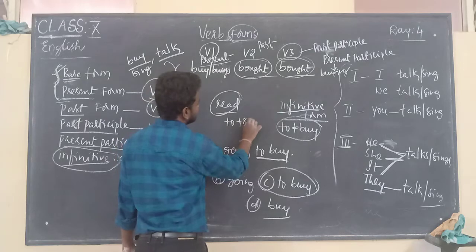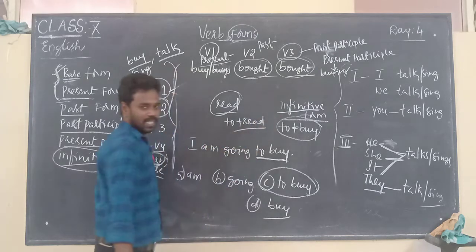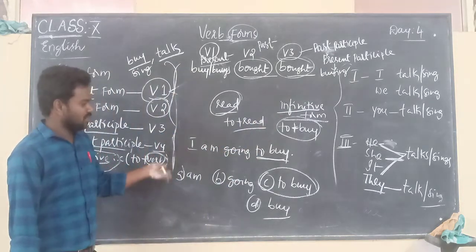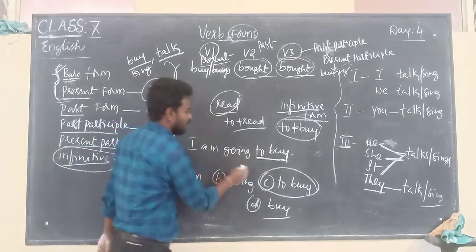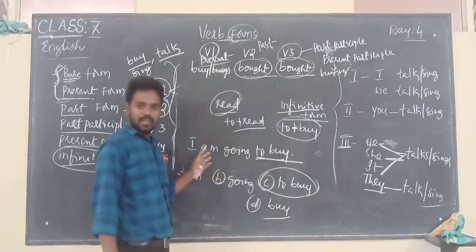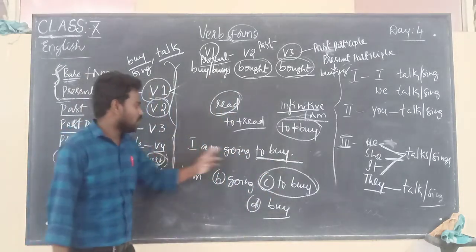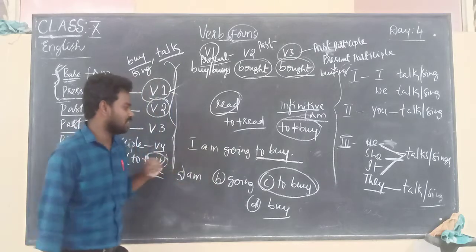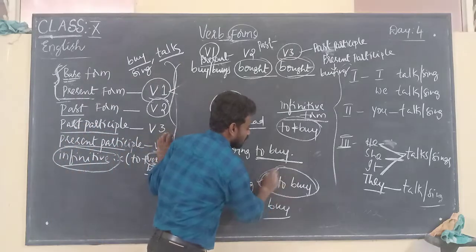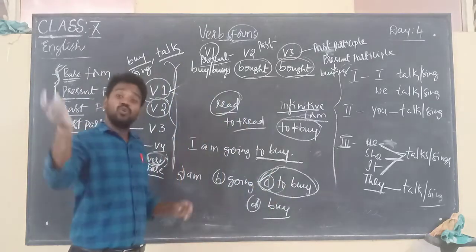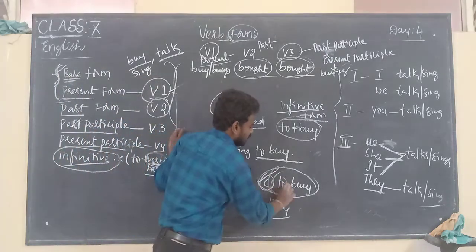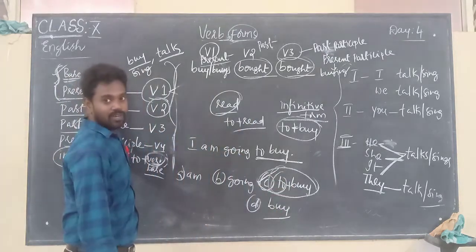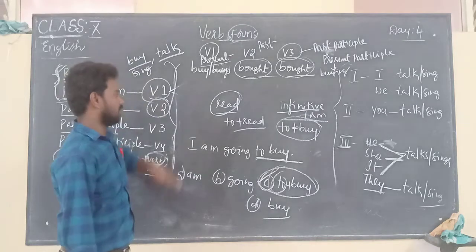To read. So in 'I am going to buy some vegetables', 'to buy' is the infinitive. So how do you identify the infinitive? To plus the base form of a verb.